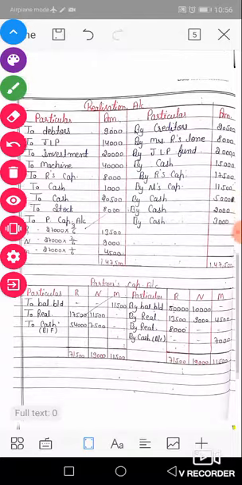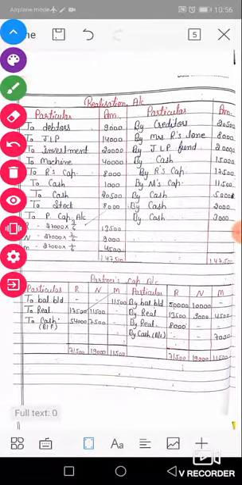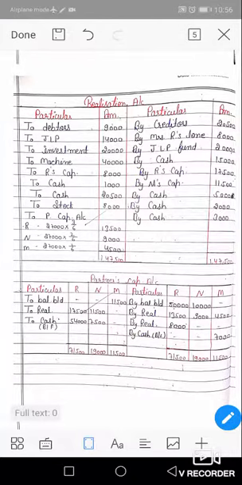Yes, this is your realization account. Realization account, same concept, DR, CR. So if you know how to make journal entries, if you have a good hold on journal entries, then you can make the realization account easily. So this is our first numerical, I will explain it.